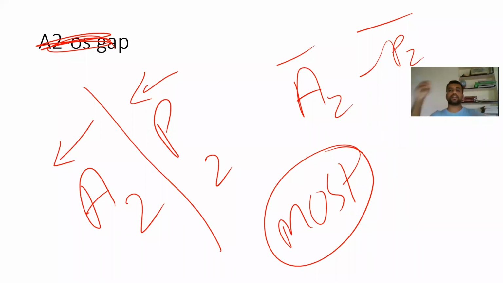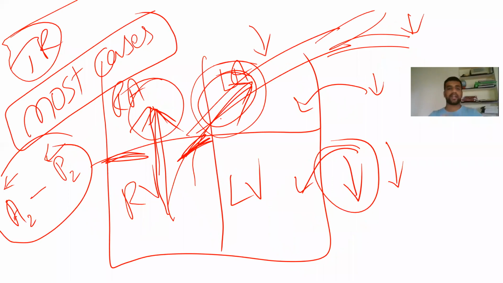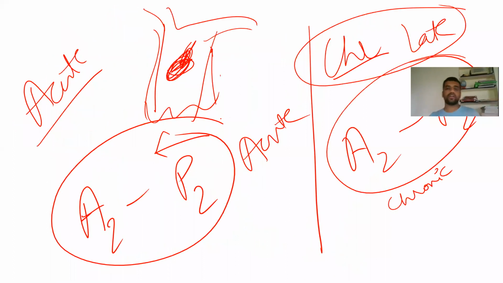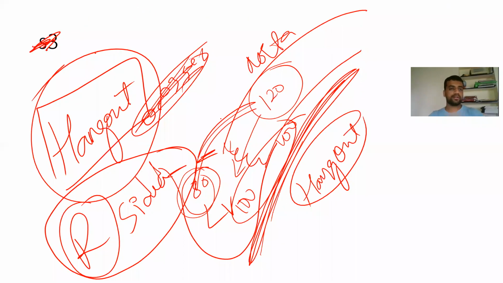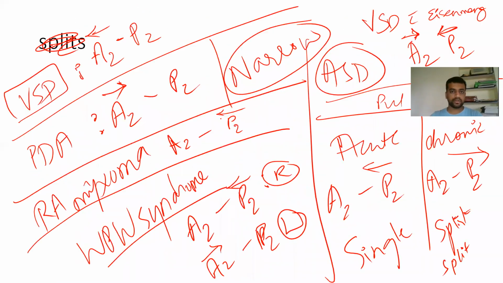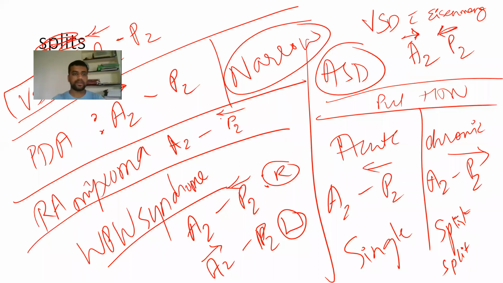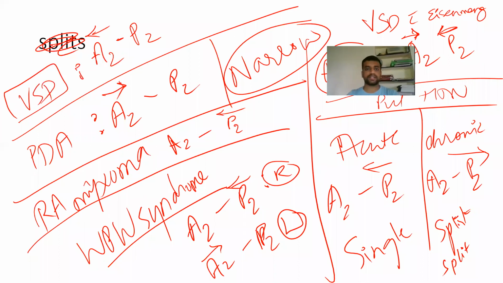Don't put 100 extra conditions to it and complicate yourself. If you want to put pulmonary artery hypertension, again, P2 closes early, P2 closes late. If you put acute, it will come like this. If you put chronic, it will come like this. If you put severe PR, TR, hundreds of permutation combinations are there, don't go into it. So we'll end up there only. So we had discussed this, then we had the A2, P2 split. I think we finished all the major answers here.